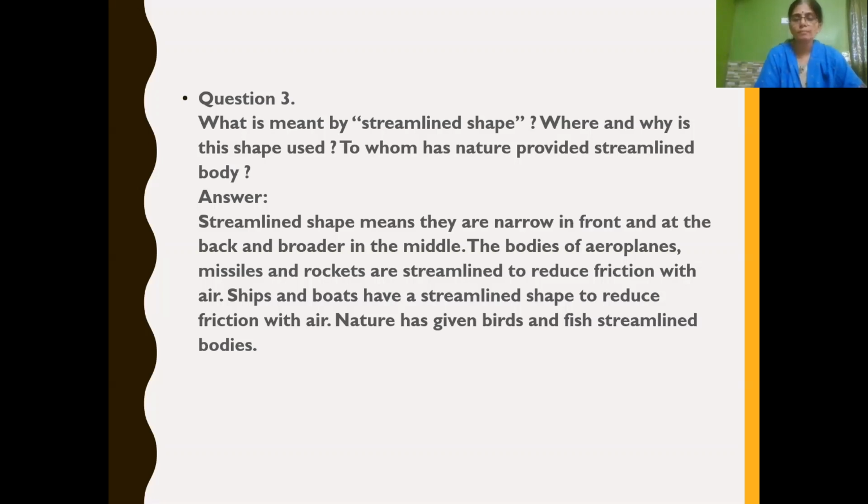It was wrongly written by mistake. Nature has given streamlined shaped bodies to birds and fish.